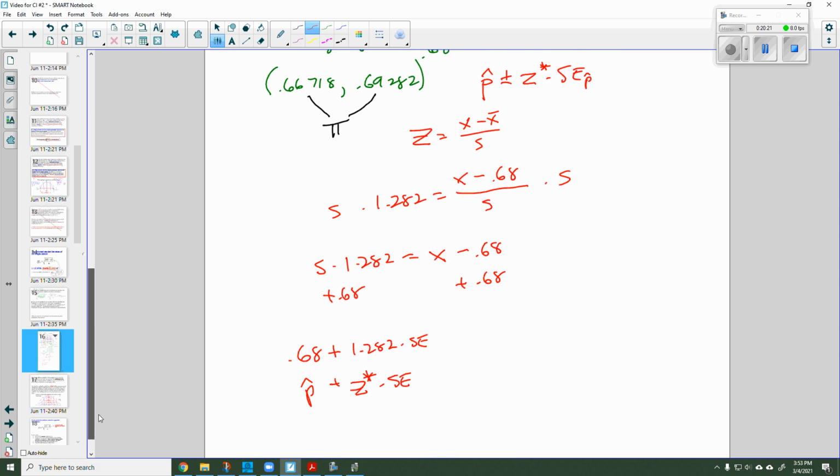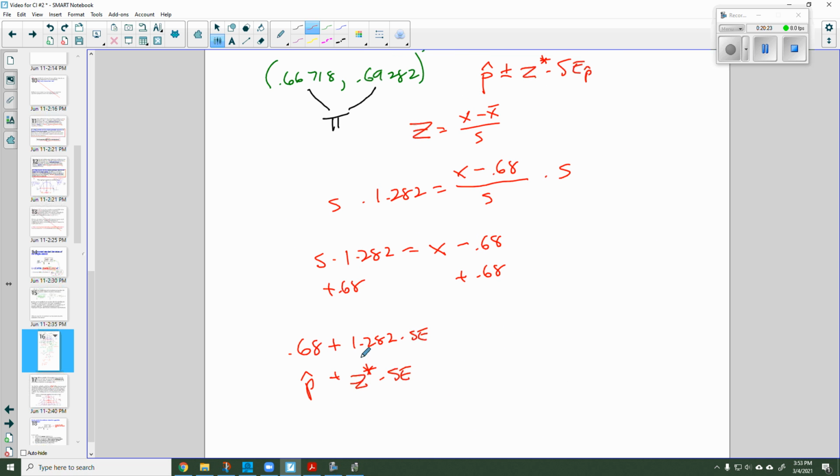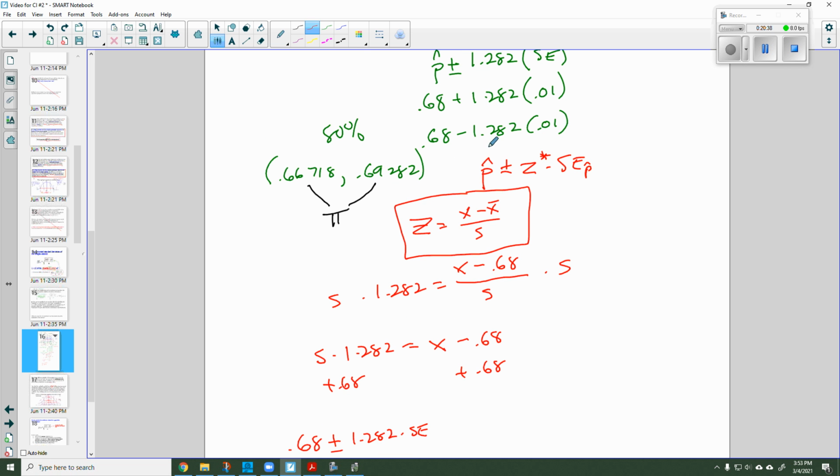So if I did that with this being a negative, it would just make this plus or minus. So you can look at it using our old standby formula, or you can remember that it's p hat plus or minus the critical value times the standard error.